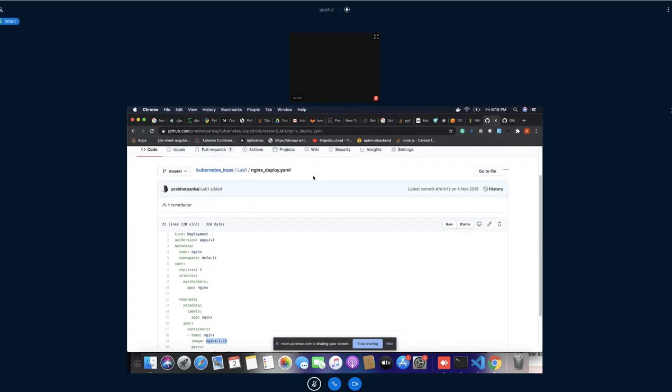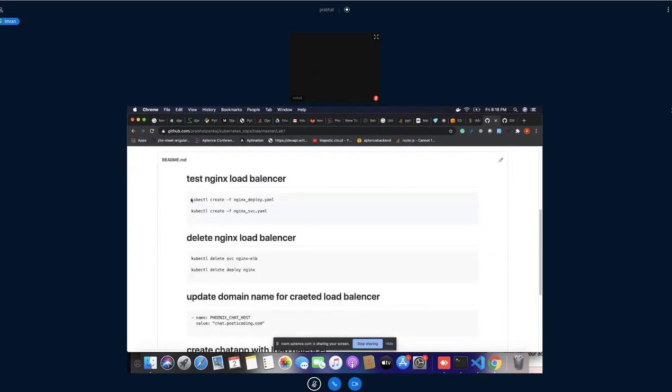So let's do it first, and then we'll explain how we can perform the same. So first step is we can use kubectl create deployment. It means first we'll create our Docker container using this method.